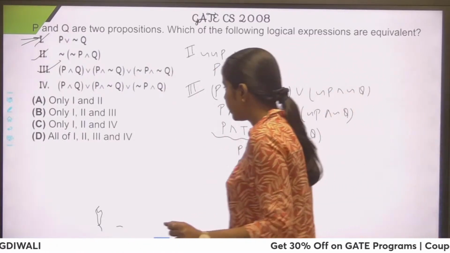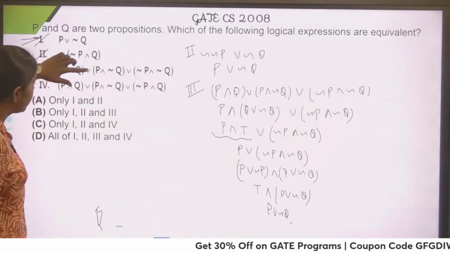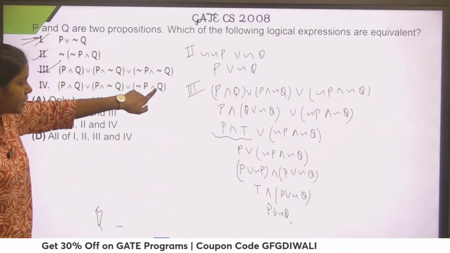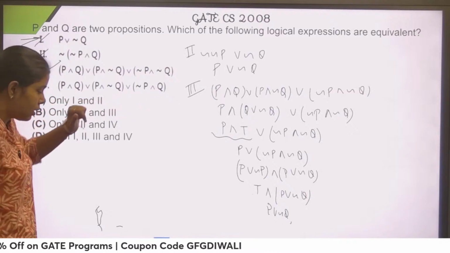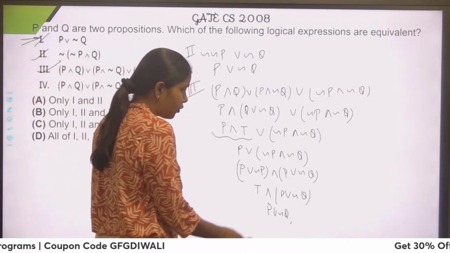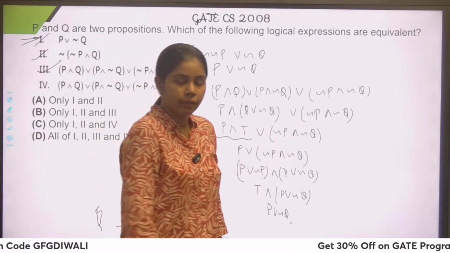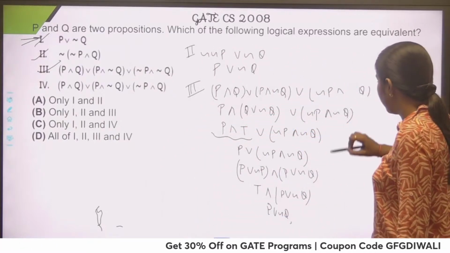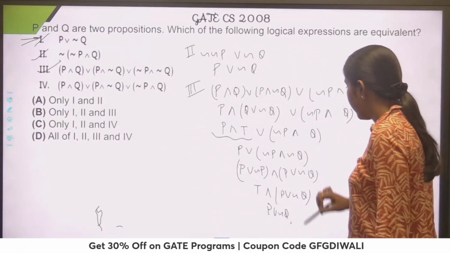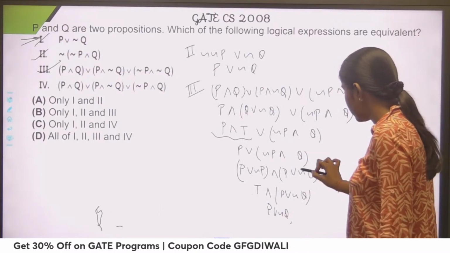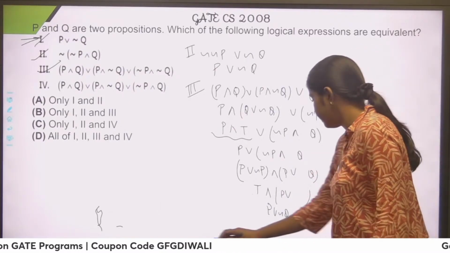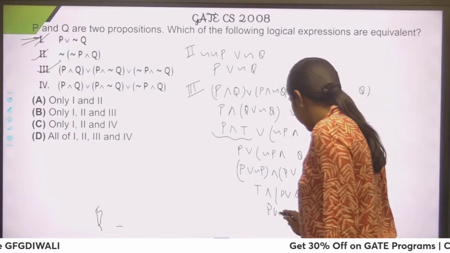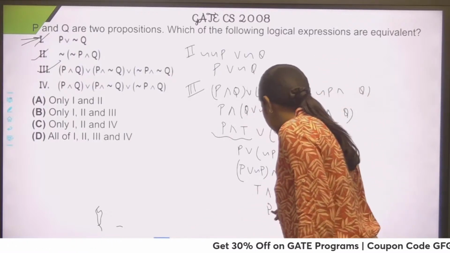So let's see what is the difference here. P and q is same, p and negation q is same, negation p, and the only difference here is this negation. So let's remove that negation in the third part, so it would become the fourth part, right? If I remove the negation from each of these, that becomes q, and remove the negation from here as well. That is p or q.